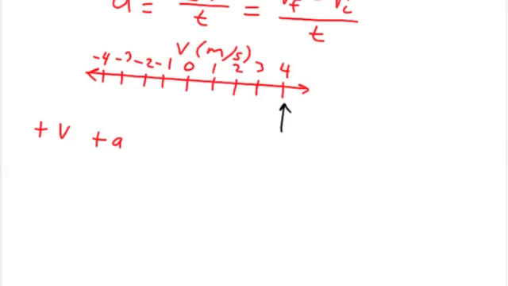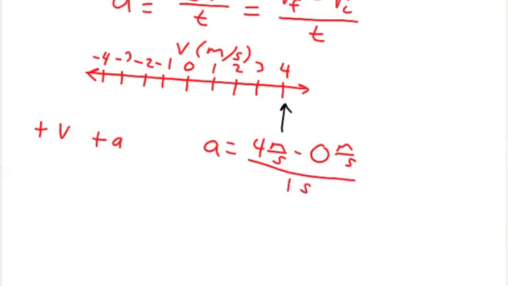Okay, if the initial velocity was 0 meters per second, and the final velocity is 4 meters per second, and let's say that change in velocity took place over 1 second, the acceleration in that case would be 4 meters per second minus 0 meters per second, divided by 1 second, which would give you what acceleration? 4 meters per second per second, okay?